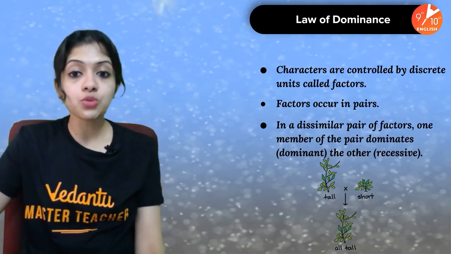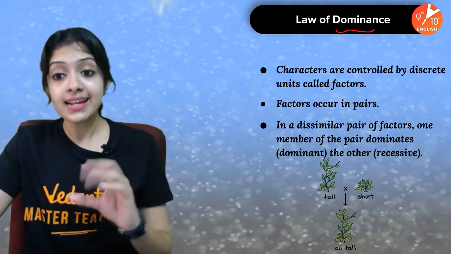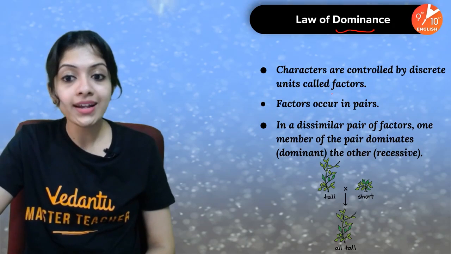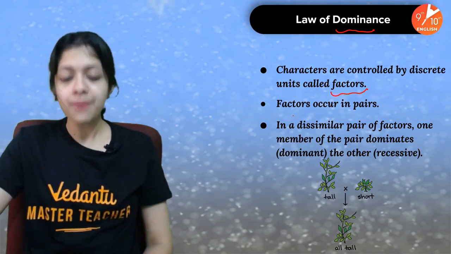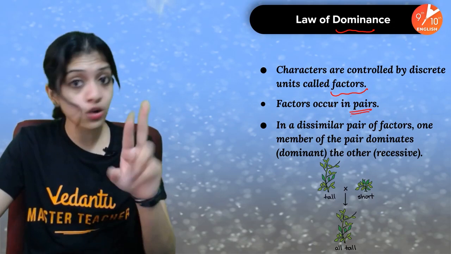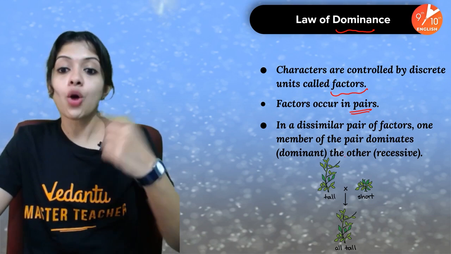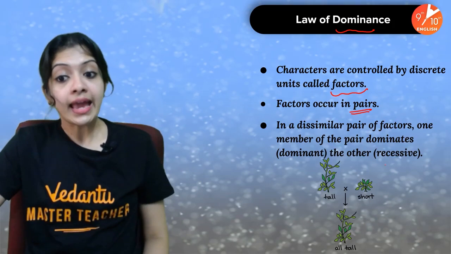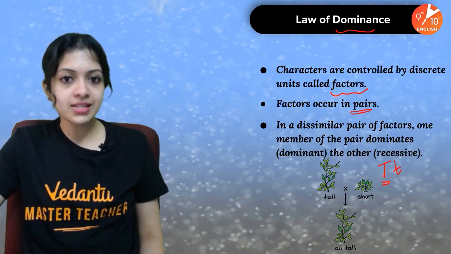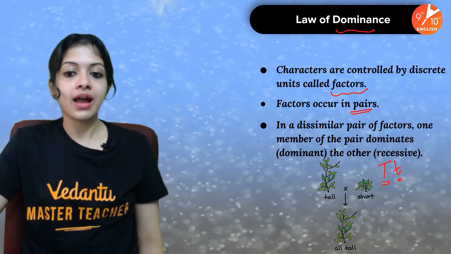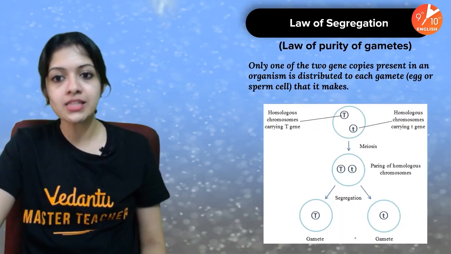The first one came to be known as the law of dominance, in which Mendel said characters are controlled by discrete units called factors. What are they? Today we know they are alleles or genes. Factors occur in pairs. Alleles always occur in pairs, right? In a dissimilar pair of factors, one member of the pair dominates the other. What we are trying to say is, in a heterozygous cross, one member of the pair of factors dominates the other one, and hence only the dominant one gets expressed. Yes, this is what Mendel meant by the law of dominance.